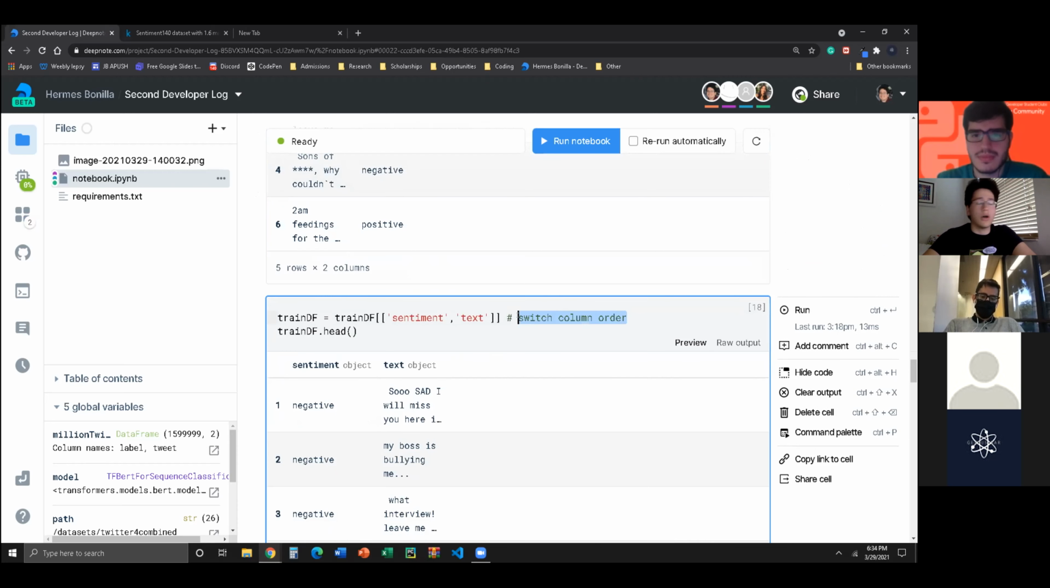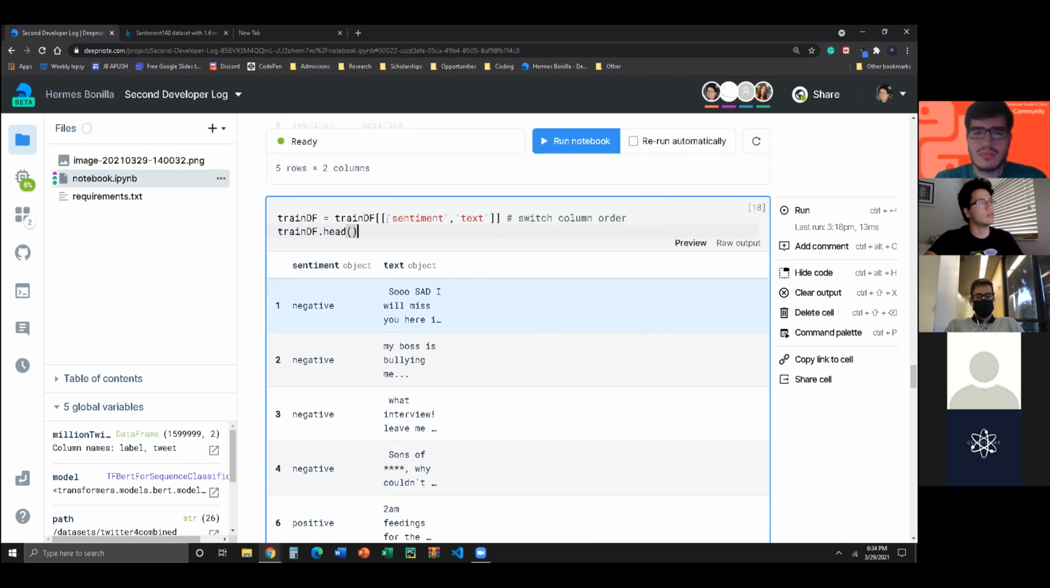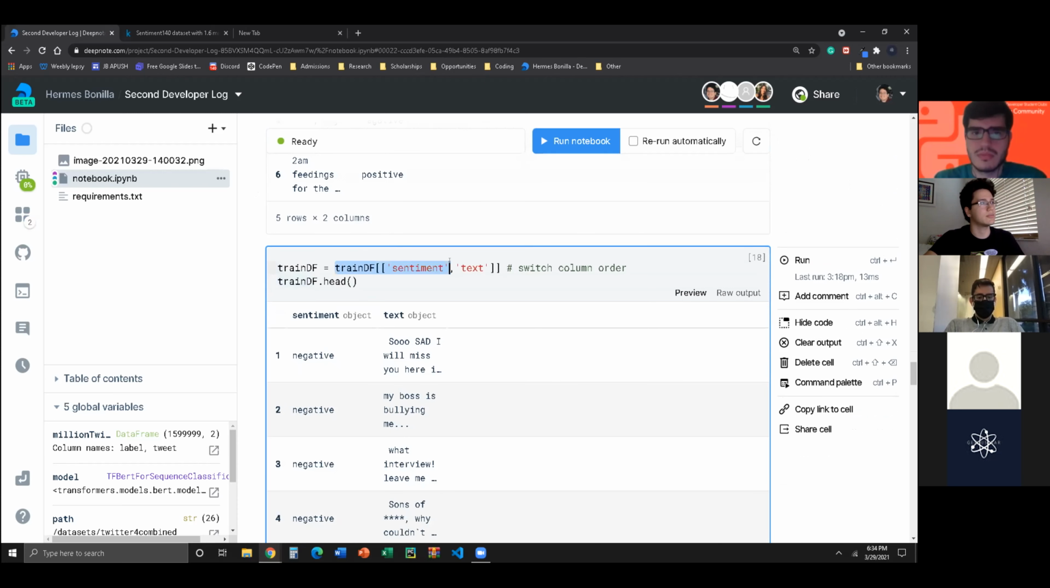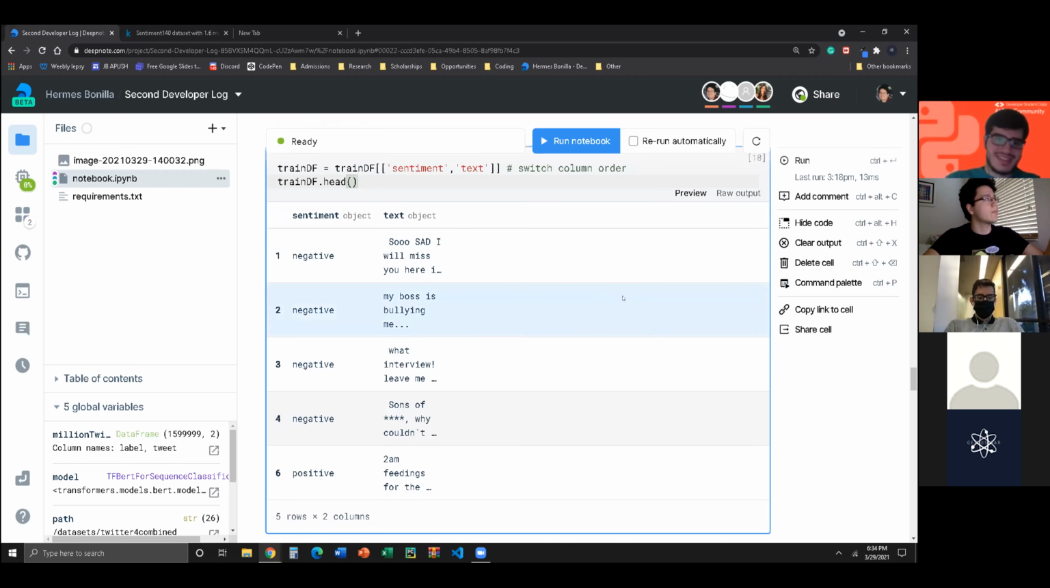So now we need to switch the column order so that we have the label on the left and the text on the right to fit the other data frame. And we do that by just doing this. It's very simple. I was surprised by this answer because it's a lot simpler than what a lot of people do, which is turning it into a list and then using list comprehension. But don't worry about that. This is just how we can switch the column order. Now we have our sentiment on the left and our text on the right.